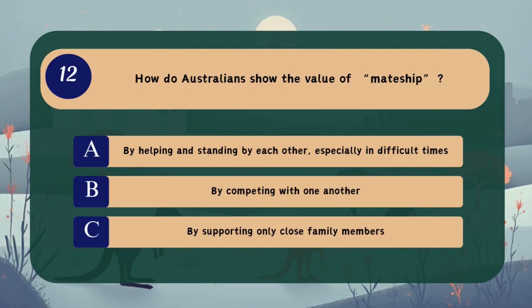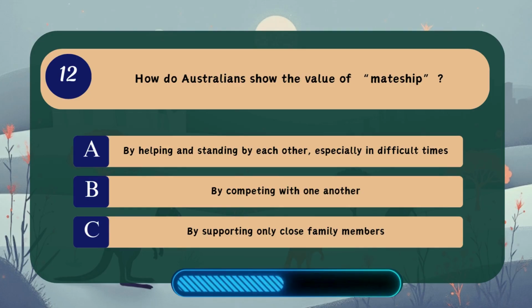Question 12. How do Australians show the value of mateship? A. By helping and standing by each other, especially in difficult times. B. By competing with one another. C. By supporting only close family members.